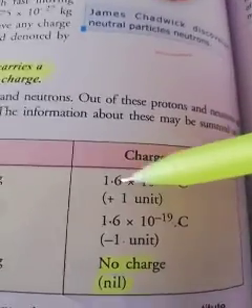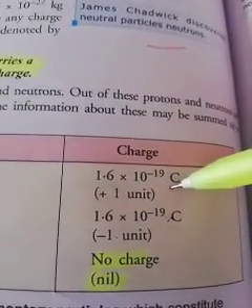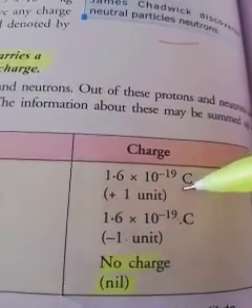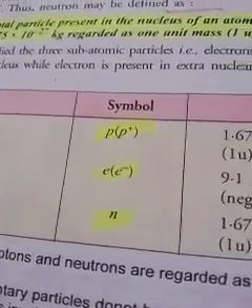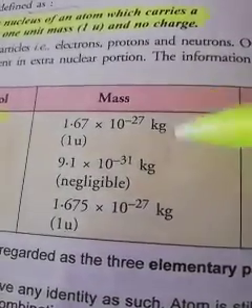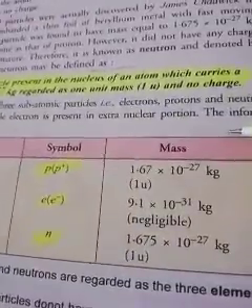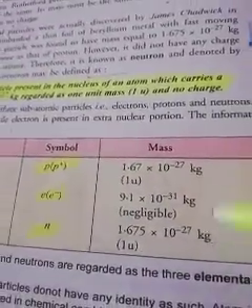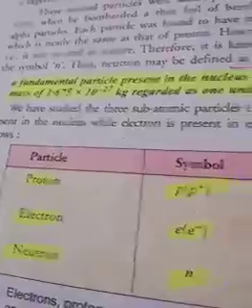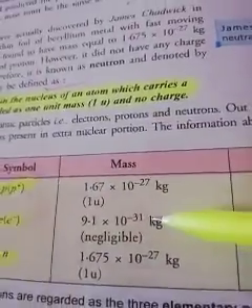Proton has a positive charge of plus 1.6 into 10 to the minus 19. And neutron has no charge. Mass: neutron and proton have approximately equal mass, but electron has very negligible mass. So we can see here.